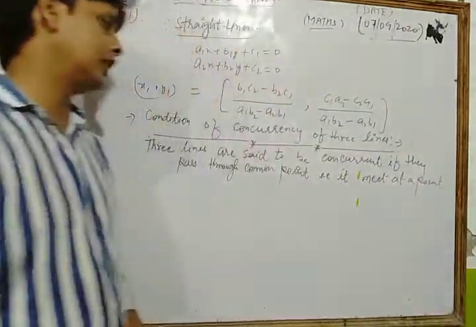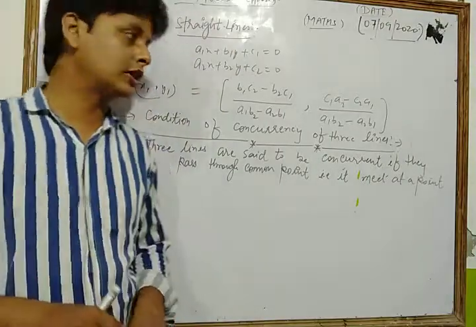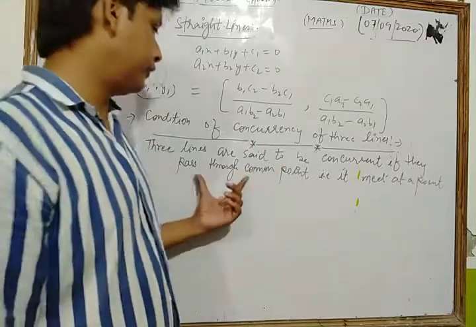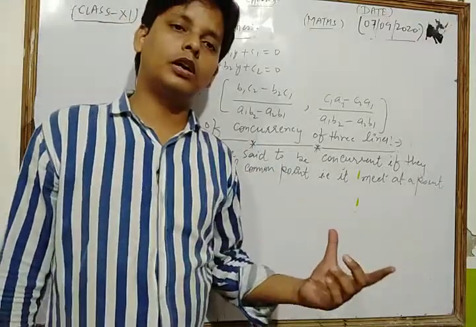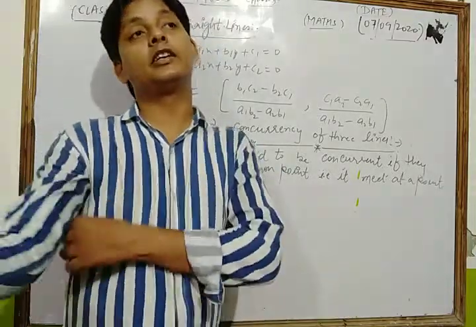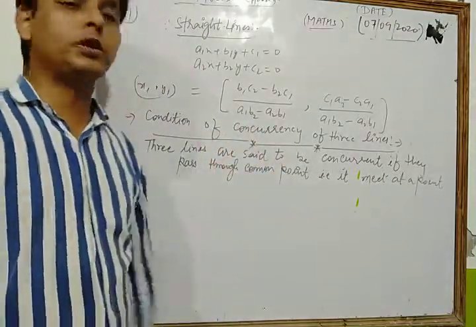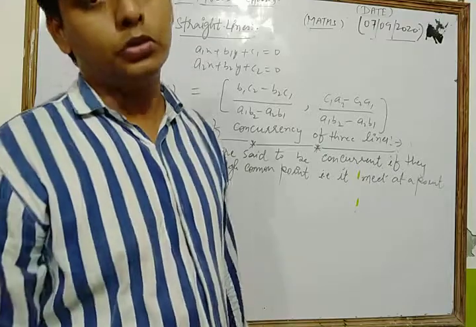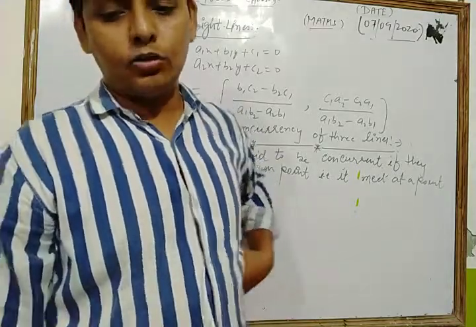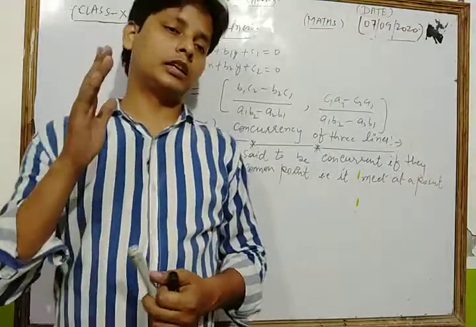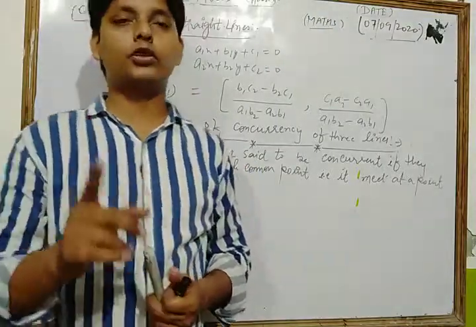This is a very important concept. Three lines are said to be concurrent if they pass through a common point, that is, they meet at a point. In that condition, three lines are said to be concurrent to each other.